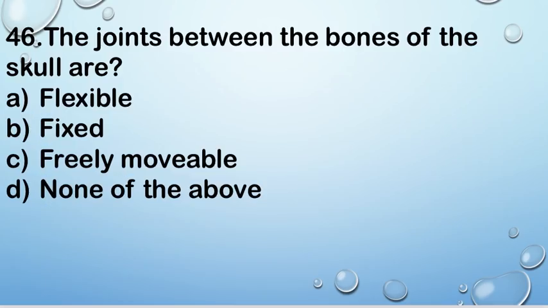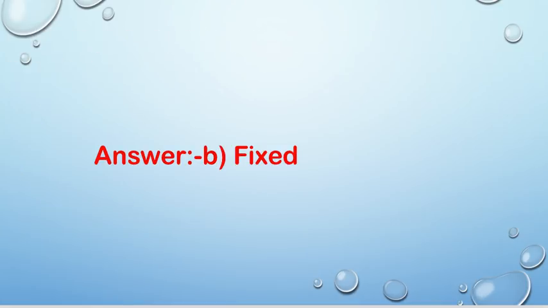Next question. The joints between the bones of the skull are A flexible, B fixed, C freely movable, and D none of the above. Right answer is B, fixed. The joints present between the bones of the skull are fixed.